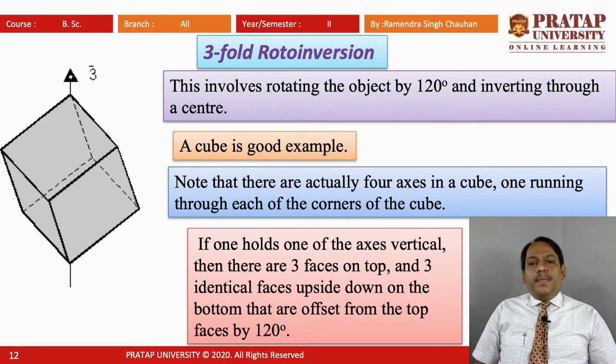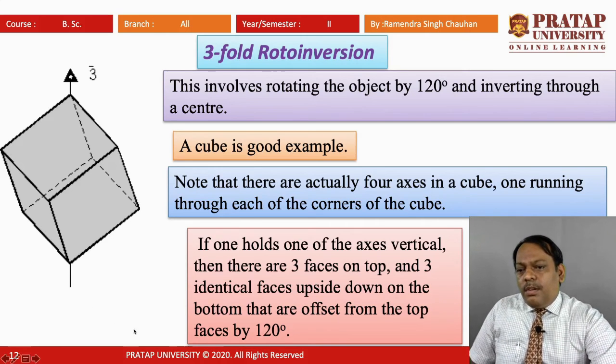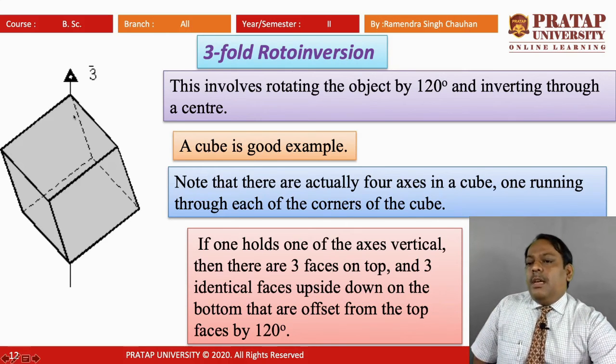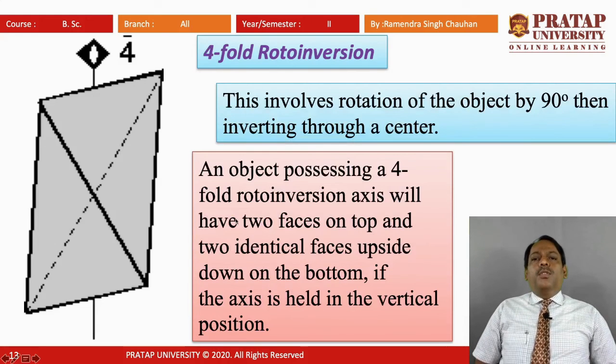So this is the three-fold roto-inversion, and if one holds one of the axes vertical, then there are three faces on top and three identical faces upside down on the bottom that are offset from the top faces by 120 degrees. Like we have four axes, and if we keep one fixed, then we can observe the inverted image by 120 degree rotation. Now four-fold roto-inversion: this involves rotation of the object by 90 degrees, then inverting through a center.